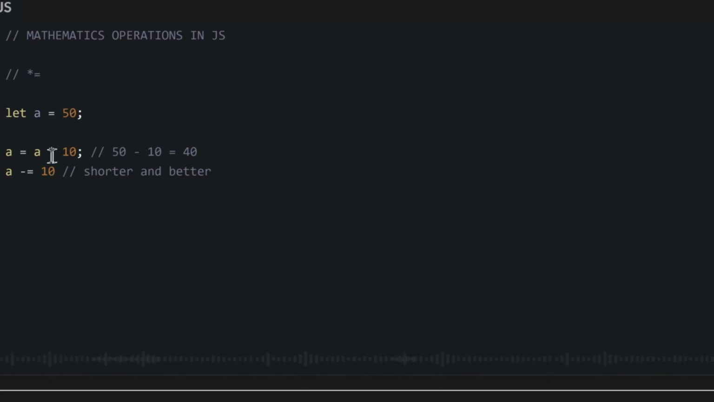For multiplication, it just means multiply our previous a value by 5 and then save the number as a. So change the value of our a to be the previous value multiplied by 5. And the same thing for division. Change the value of our b, so our previous value divided by 2.